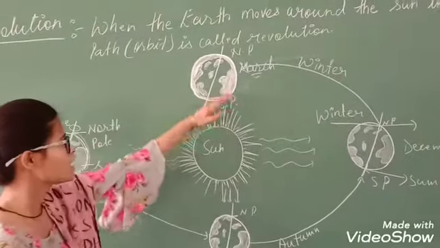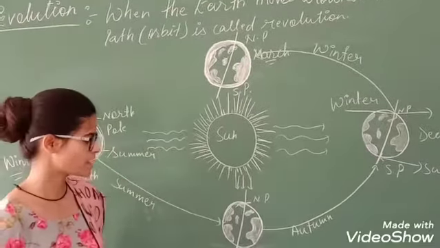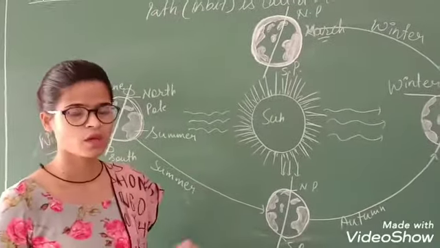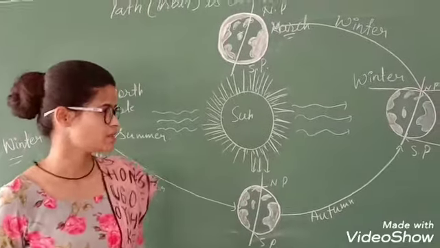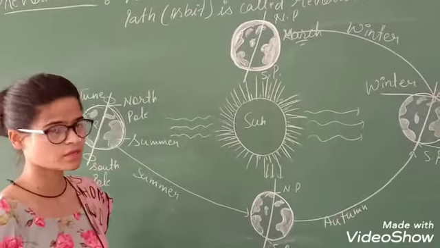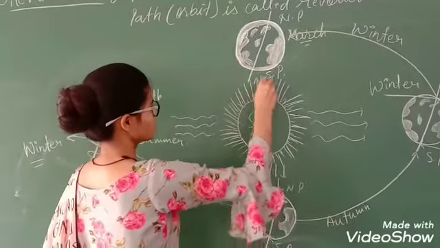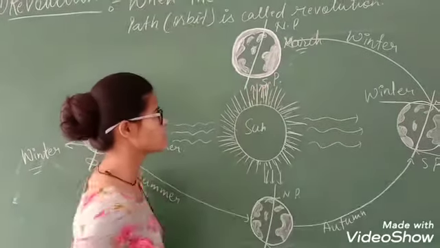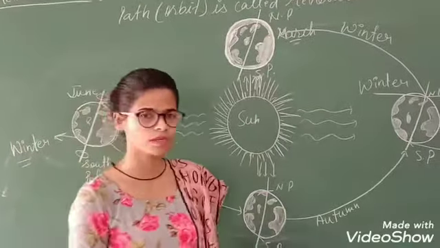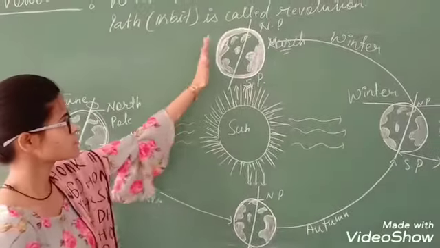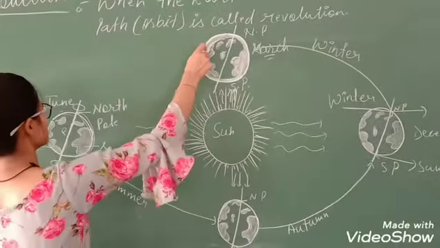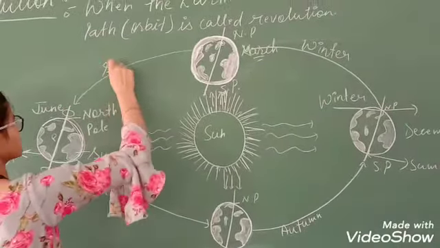As I have already told you, twice in a year, in September and in March, days are equally divided, and neither pole of the earth receives direct sun rays. At that time days and nights will be divided into equal parts, and when the earth is in this position, the earth will experience the spring season.